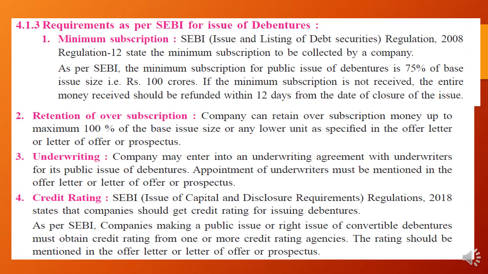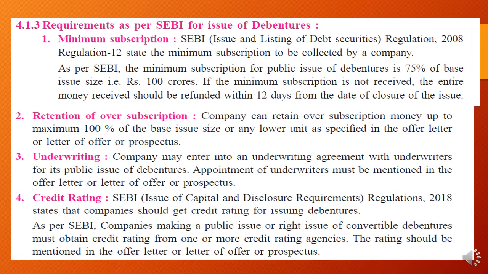So the company can retain the oversubscription money up to a maximum of 100% of the base issue size, as specified in the offer letter or letter of offer or prospectus. So whatever is mentioned in the prospectus, only that 100% can be accepted as oversubscription.